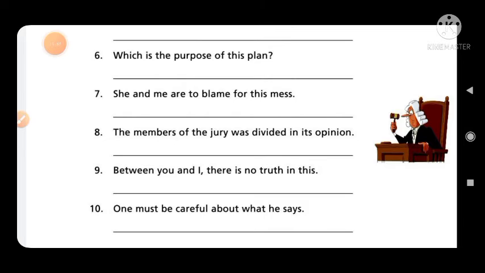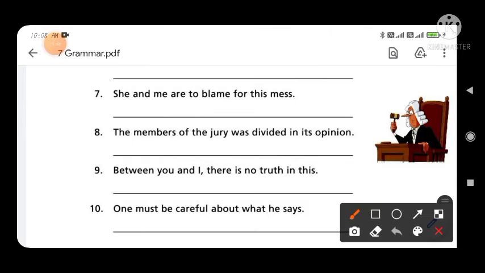Okay, now next, "The members of the jury was divided in its opinion." So you have to write down here, in place of was you have to write down were. Okay, and the sentence will be, "The members of the jury were divided in its opinion." So you have to remove the word was, and in place of was you write down were, and that is the correct word.